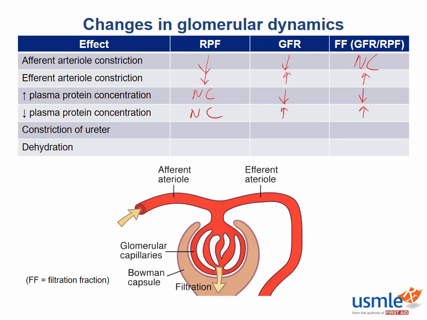Constriction of the ureters will also have no effect on renal plasma flow, but what will it do to the GFR? It will decrease the GFR because urine will eventually back up, causing a buildup of hydrostatic pressure within Bowman space and discouraging filtration. Therefore, filtration fraction will also decrease.